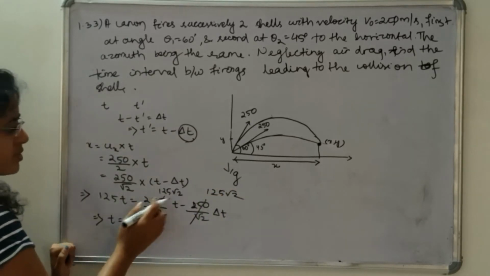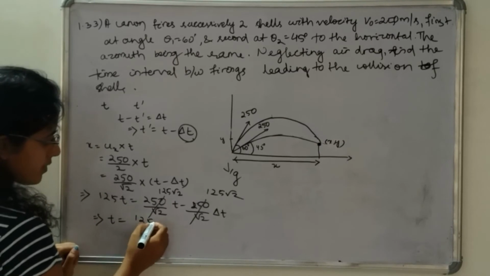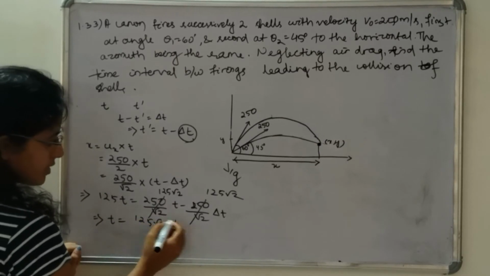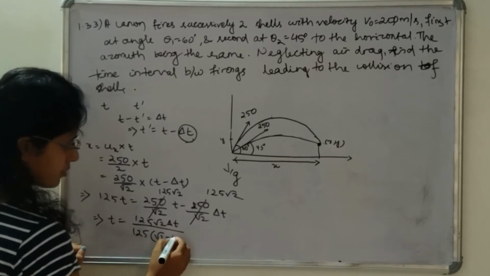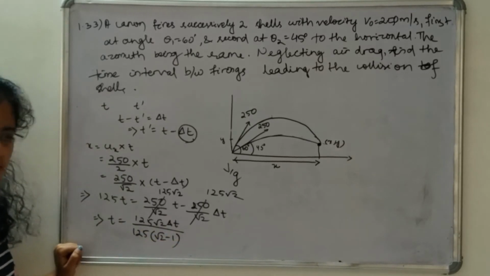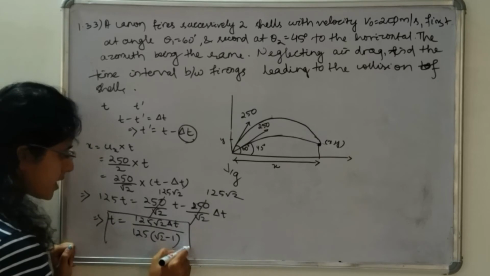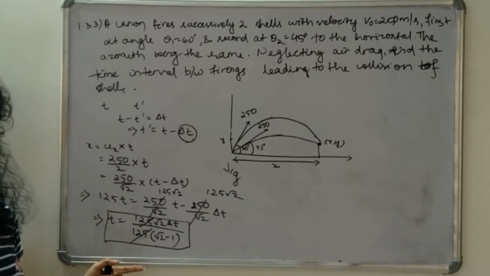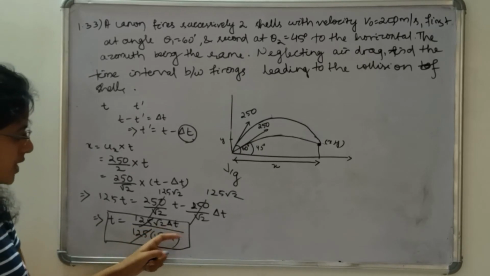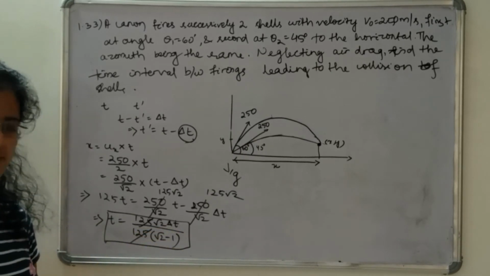So t is how much? 125 root 2 into del t divided by 125 whole into root 2 minus 1. So t in terms of del t is this much. 125 we can cancel. So this will be root 2 del t divided by root 2 minus 1.